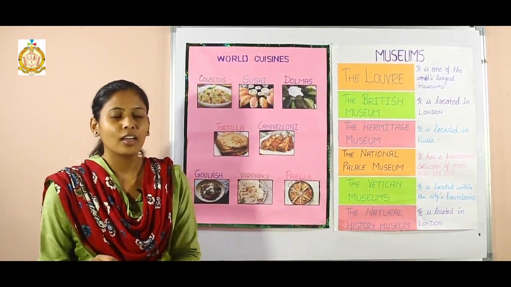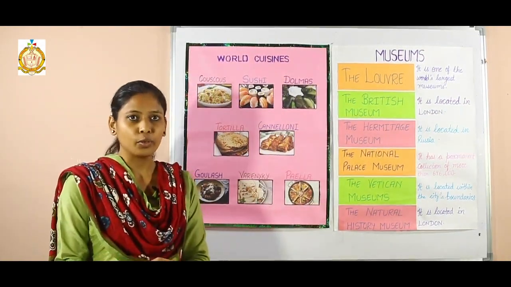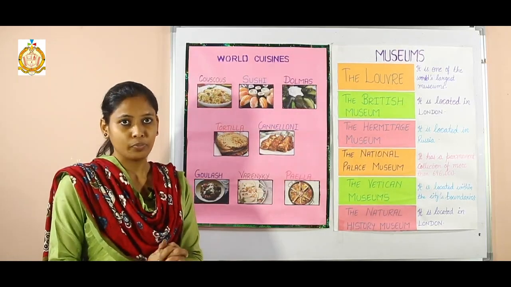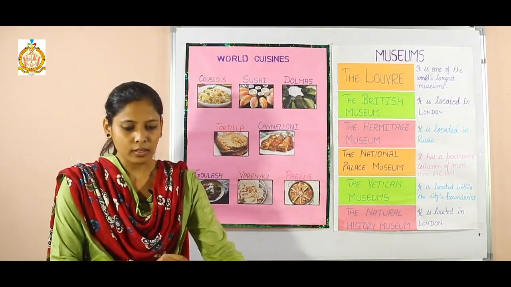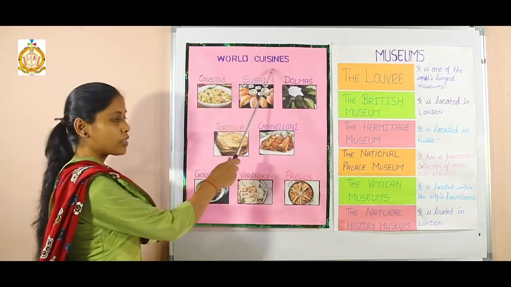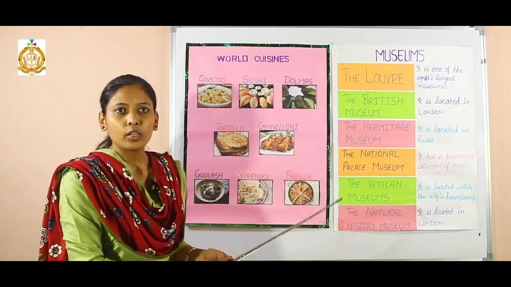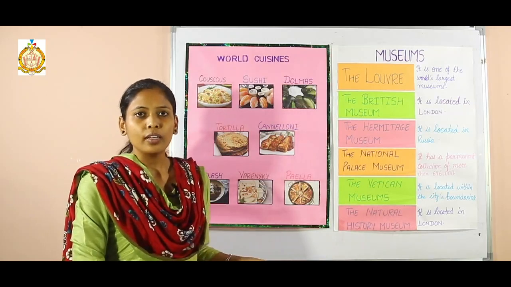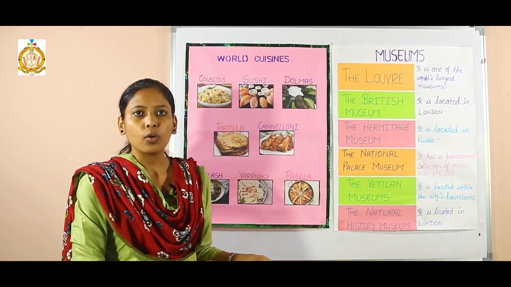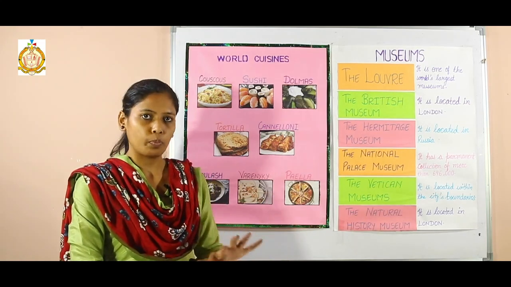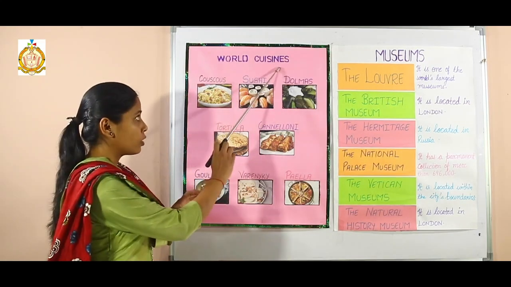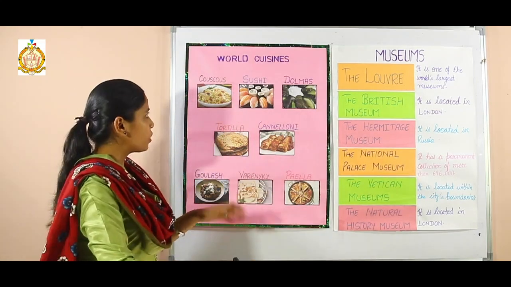Good morning, students. Let's begin our next unit, that is Around the World. In that sub-part is World Cuisines. Now, what is the meaning of cuisines? Cuisine is the method of cooking, especially as characteristic of a particular region or place. This is the method of cooking according to the different places.